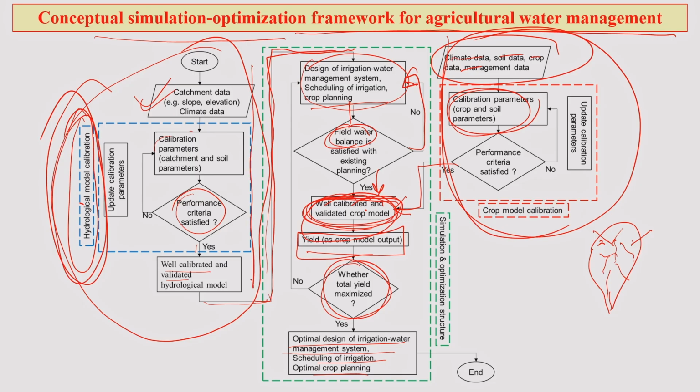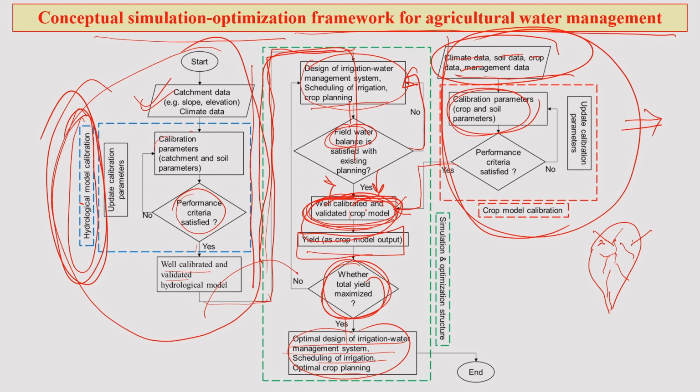You are running your hydrological model calibration and validation, and on the other side you are calibrating the crop model itself. Once that is done, this data comes in and you run the hydrological model plus the crop model, and then you come out with an optimum irrigation design. Because remember, with only a hydrological model, without the plant in the system, you cannot design irrigation. Irrigation for what? For crop production. So, the integration of hydrology along with the crop model is required for a better outcome and better advisories for farmers or end users.